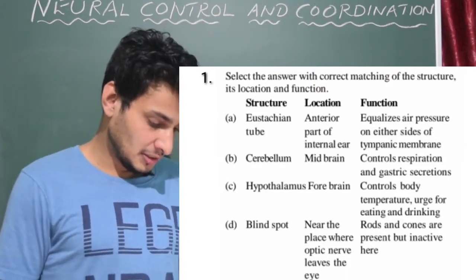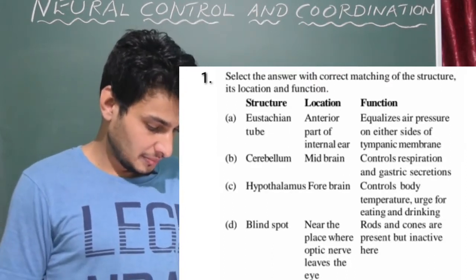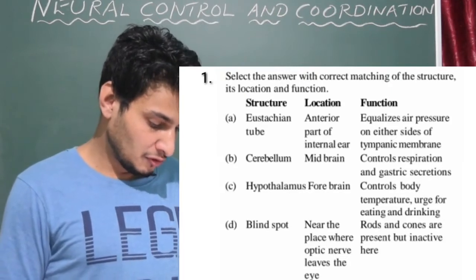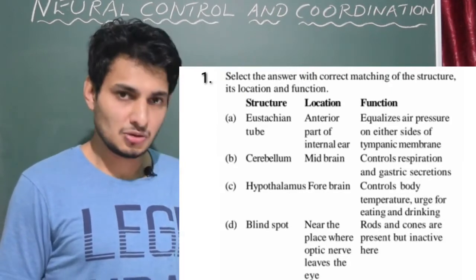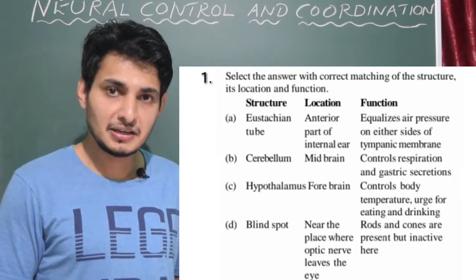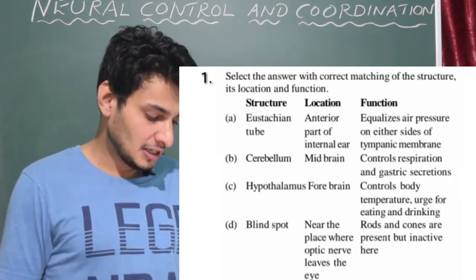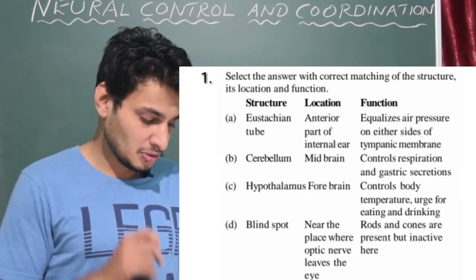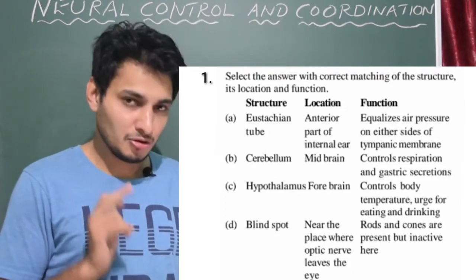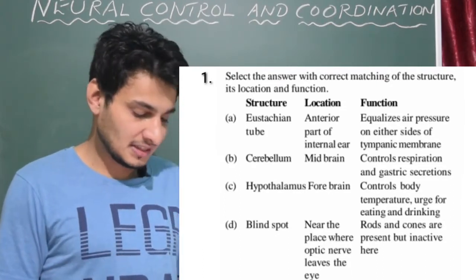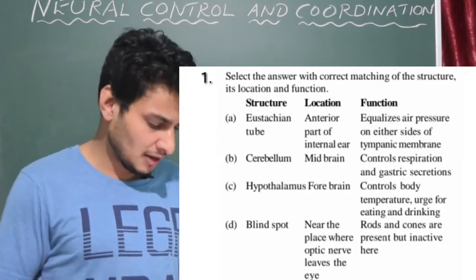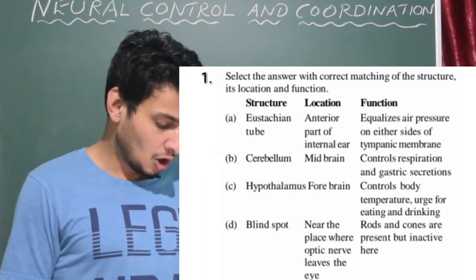Hypothalamus, that is C. Forebrain, yes, correct. Controls body temperature, urge for eating and drinking. Yes, so thermoregulation, urge for eating and drinking is mainly done by the hypothalamus. So it is situated in the forebrain. So option C is correct. Anyhow we found the answer. Let us see the option D.